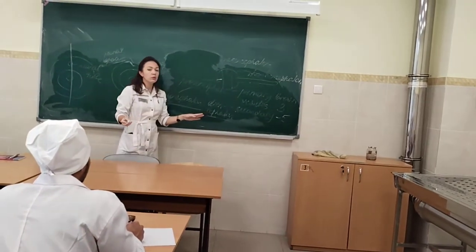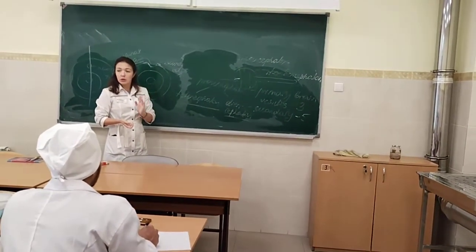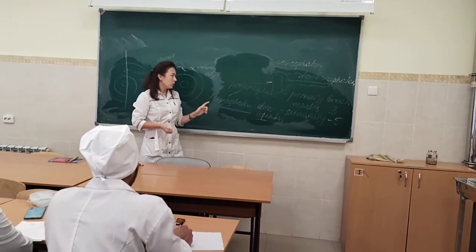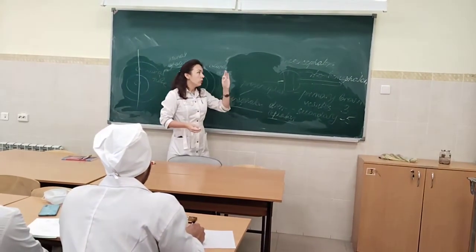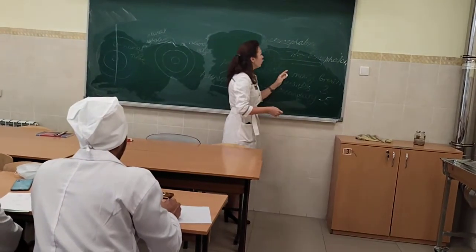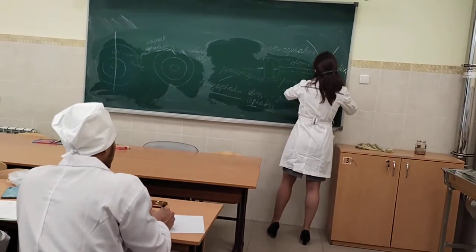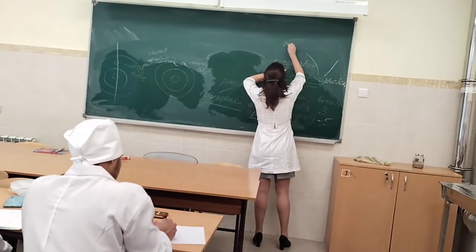So diencephalon gives origin to the thalamus, hypothalamus, pituitary gland, yes, all of these structures. Then mesencephalon is not divided and it forms the midbrain at the end. And rhombencephalon is also divided into 2 vesicles and it forms metencephalon.